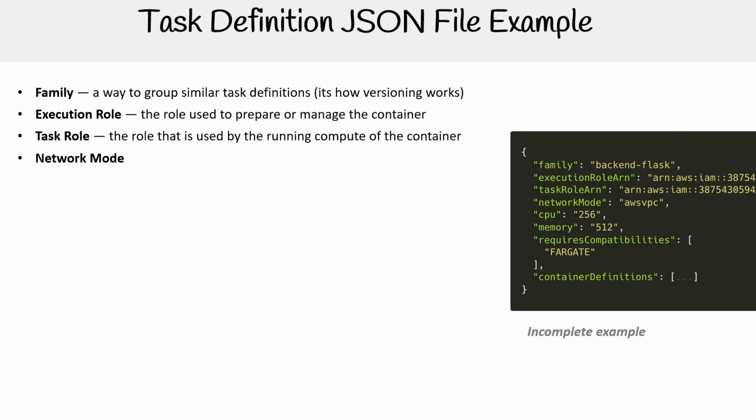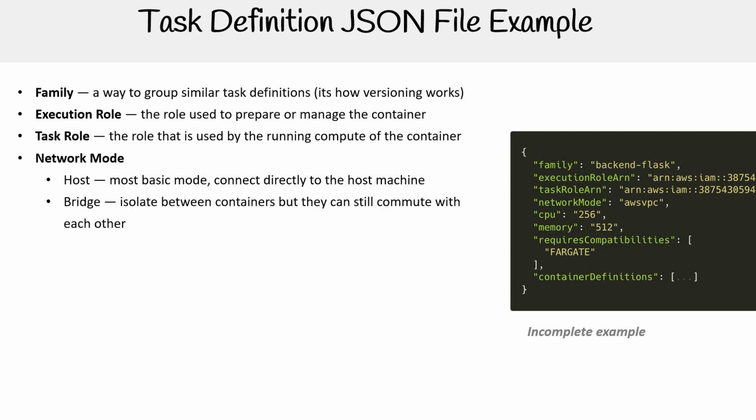You have to set your network mode. There are 3 network modes. We have host, which is the most basic mode, which will connect directly to the host machine. We have bridge, which isolates between containers, but they still can communicate with each other. We have AWS VPC. This creates an ENI in your VPC with a private IP address. Host and bridge, these networking mode concepts are something that you should understand with containers and Docker. I have a course, the KCNA, where we cover all this stuff in greater detail. But for this, we will simplify these 3 network modes so you understand them.